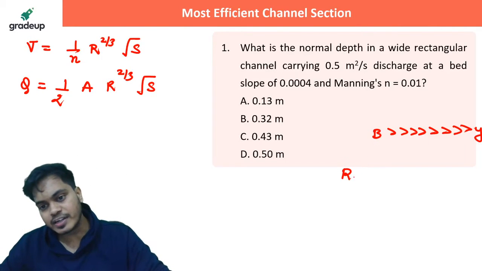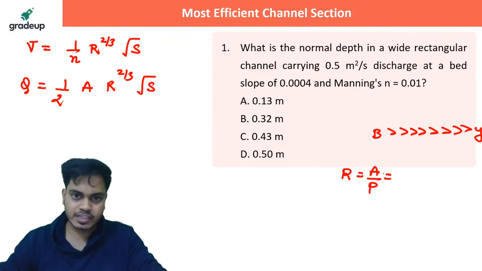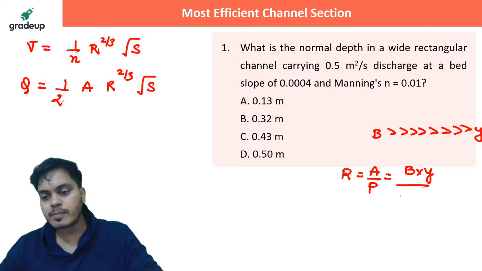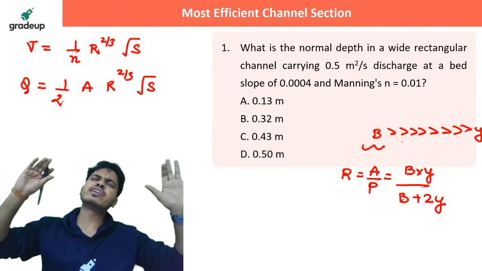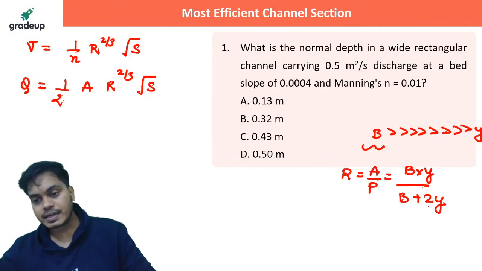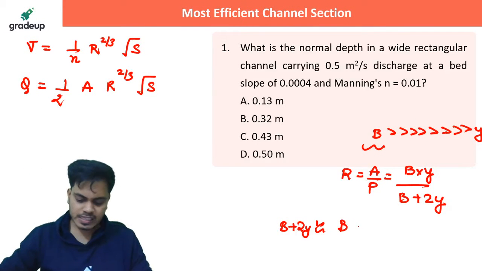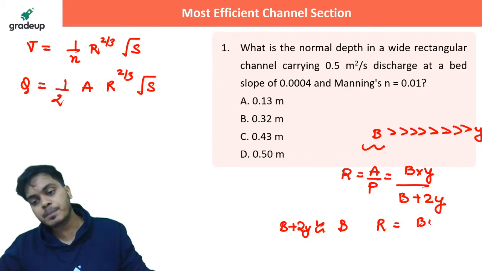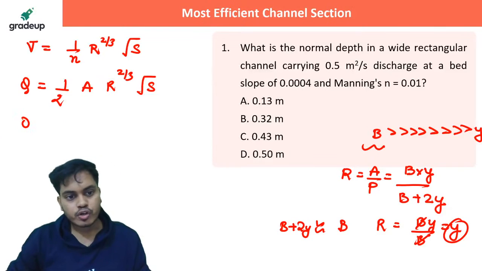So we can say, sorry, the hydraulic radius is wetted area by wetted perimeter. Wetted area will be how much? B into Y only. Wetted perimeter will be how much? B plus 2y only. But as I have told you, B is very big, or you can say larger or greater than y. I can say this B plus 2y is almost equal to B only, right? So my hydraulic radius will be By upon B, and that would be y only, right?